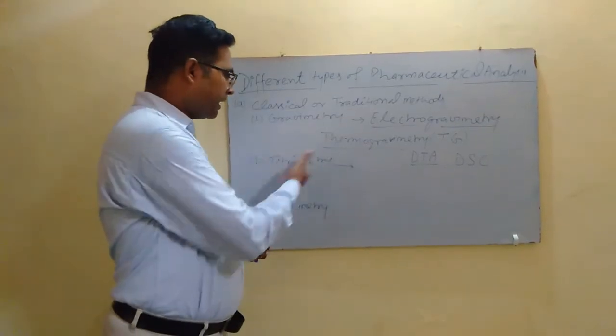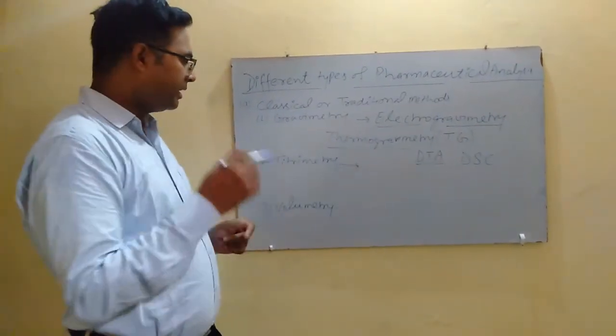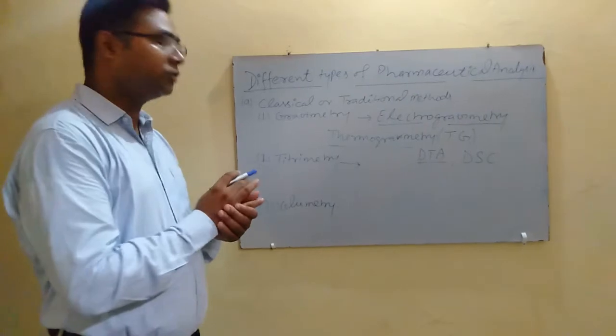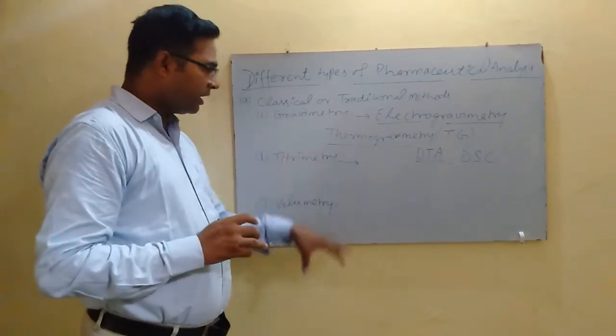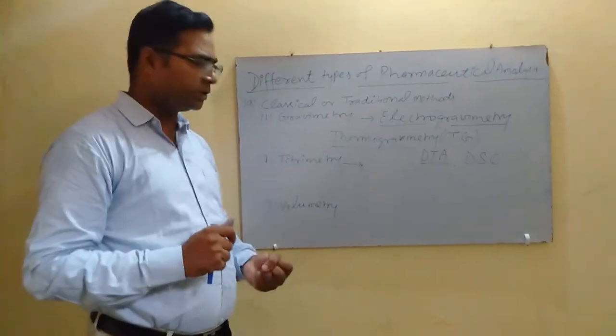And the endpoint in titrimetric analysis is determined by adding a suitable indicator, and the quantity of the analyte in the sample or strength of the solution is determined.